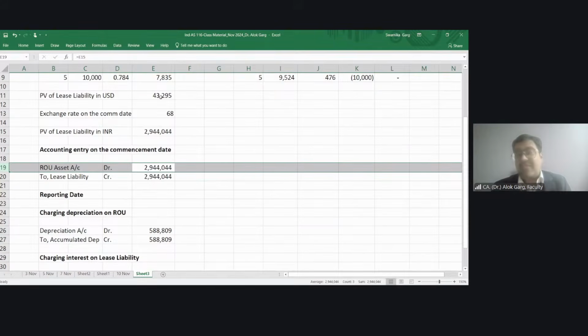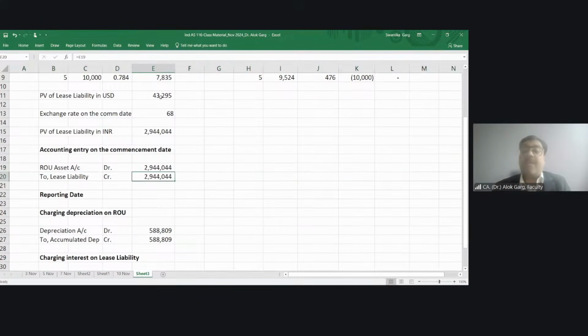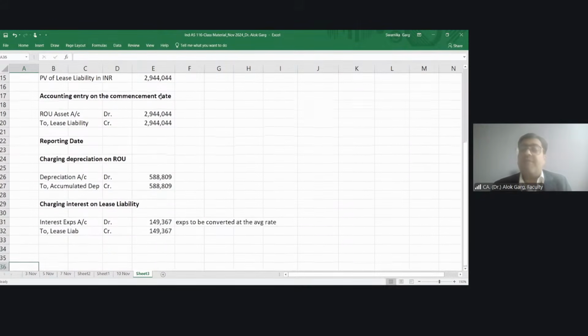That is why for this 2944044, we just need to depreciate it on a straight line basis. That's all. But for this lease liability, the forex outflow will happen over the next 5 years, at the end of the first, second, third, fourth, and fifth year. That is why when we are charging interest, and when we are paying, of course, we will pay the liability also.